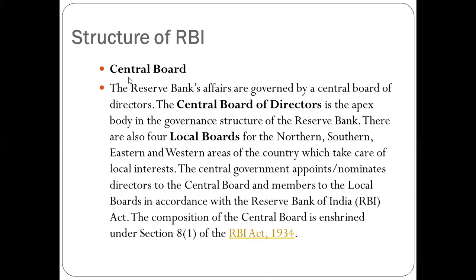Structure of RBI. First, the central board. The RBI's affairs are governed by the central board of directors, and the central board of directors is the apex body in the governance structure of the RBI. This is the main body of the RBI. Today we have 4 local boards: northern, southern, eastern and western. This means we have directors from each region: north, south, east, and west. From every region, one director is selected to the central board of the RBI.